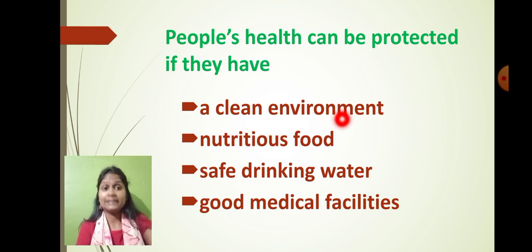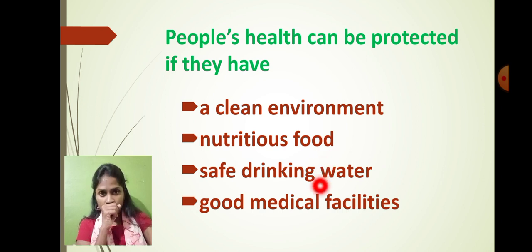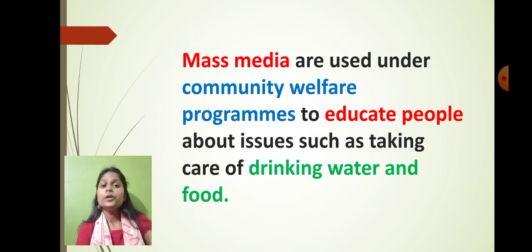So by keeping the clean environment, by providing the nutritious food, by giving the safe drinking water, good medical facilities, etc. Not only this, students, the mass media. Mass media means what? For example, television, radio, then the WhatsApp, etc. It is also now became the resource of the mass media, right? So the mass media are used under community welfare program.